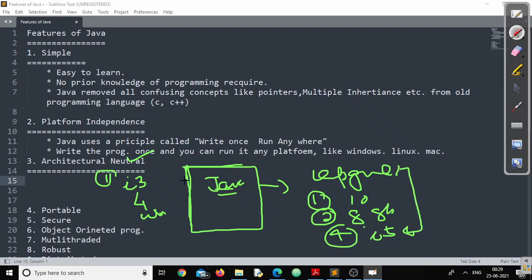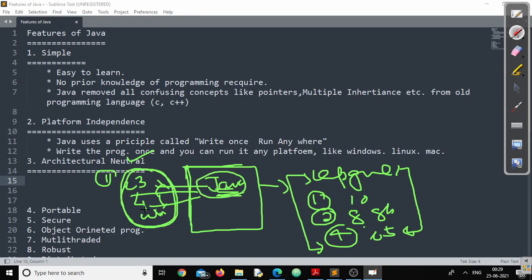Now, Java says, I don't care whatever upgradation or degradation you want in your system. I simply don't care, because once Java is installed, the Java program does not directly interact with the machine. It never directly interacts with it. That's why changing any resources of your computer does not affect the Java program.